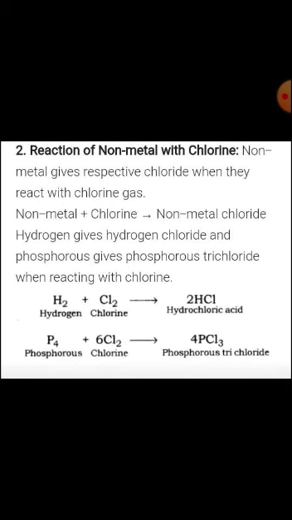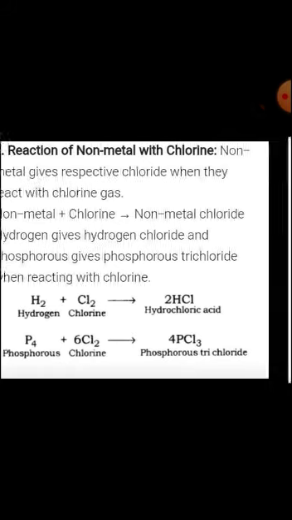Reaction of nonmetals with chlorine. Nonmetals give their respective chlorides when they react with chlorine gas: nonmetal plus chlorine gives nonmetal chloride. Hydrogen gives hydrogen chloride and phosphorus gives phosphorus trichloride.